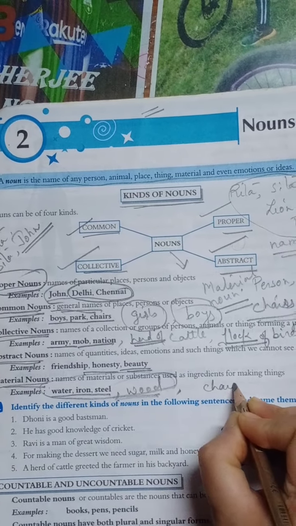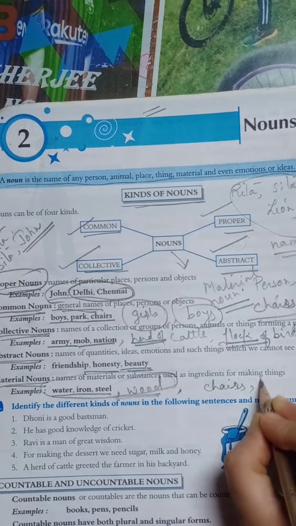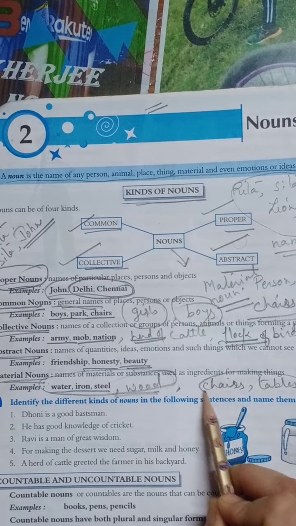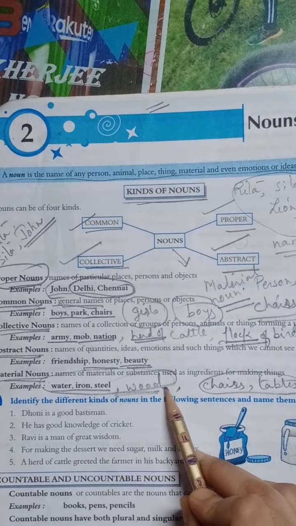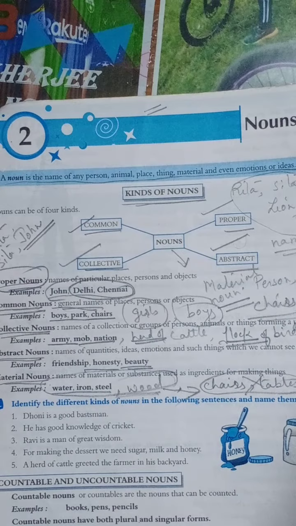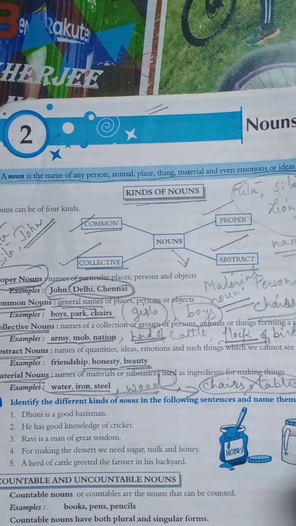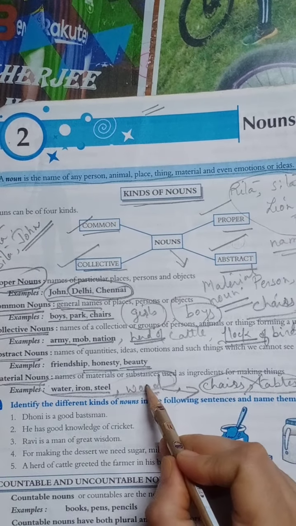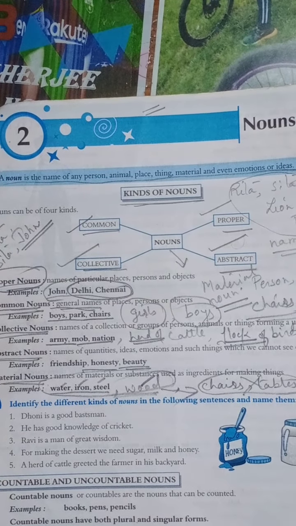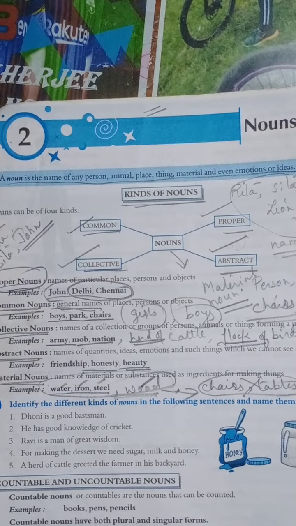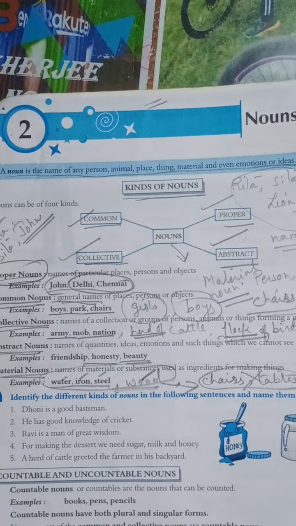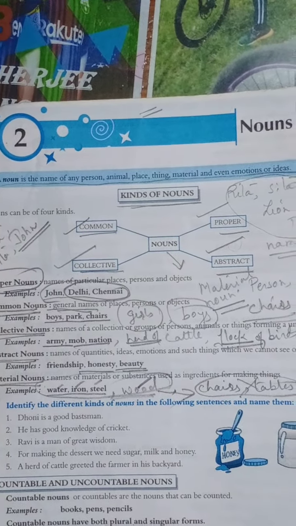Chairs or tables cannot be a material noun because this becomes a common noun; out of wood these things are made. So these are not material nouns, these are only common nouns. So what is material noun? Like wood, iron, steel, the material as a whole, we call it material noun. I think you have understood up to this point.